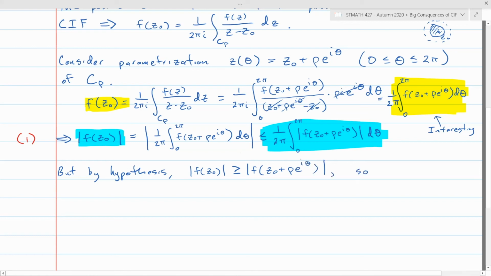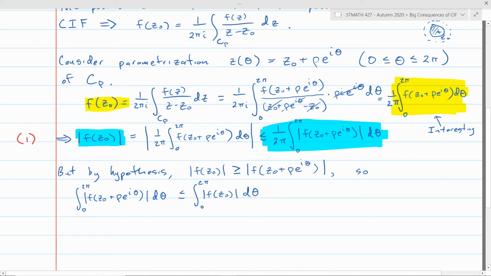So if you look at that integral from 0 to 2 pi of the modulus of f of z naught plus rho e to the i theta d theta, we know that it's less than or equal to, just integrating the constant, the modulus of f of z naught. This is just a fact of real valued integrals, right? These are both real valued integrals, and the integrand of the one on the left is less than the integrand of the one on the right.